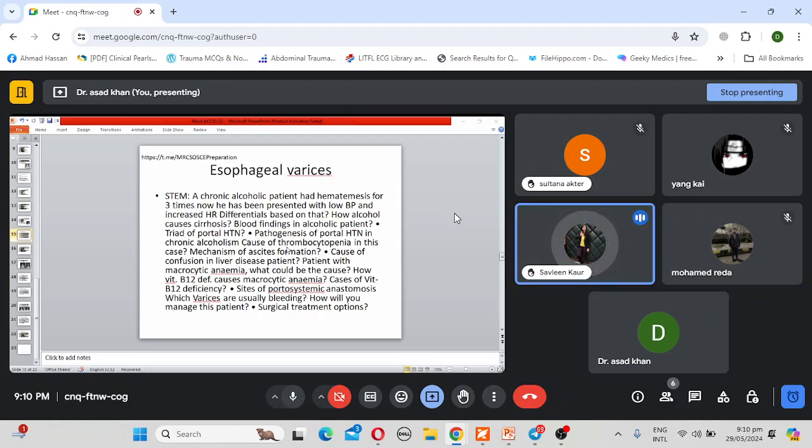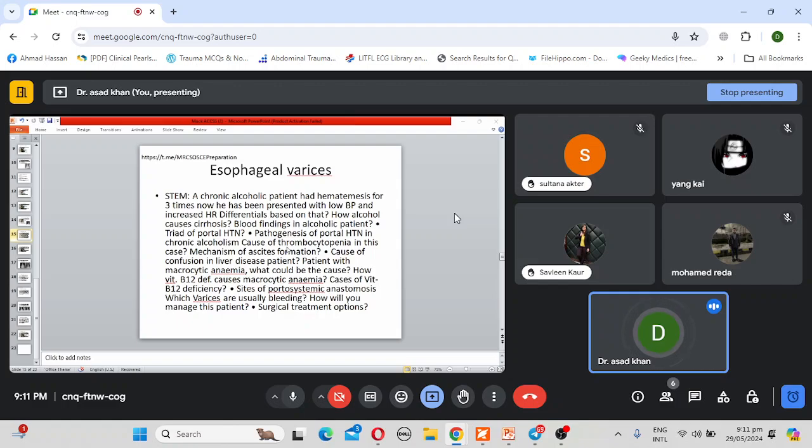In chronic alcoholism, there is cirrhosis, which is characterized by cell damage, fibrosis, and nodule formation. Because of the nodule formation and fibrosis, it will obstruct the portal venous return, and hence portal hypertension will develop. What is the normal pressure of the portal vein?